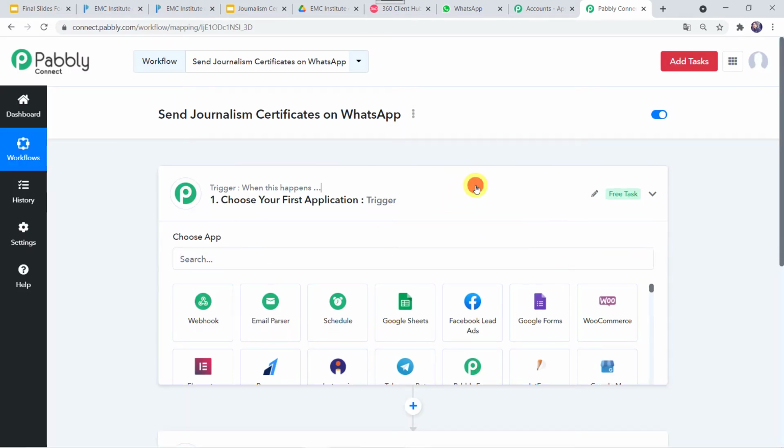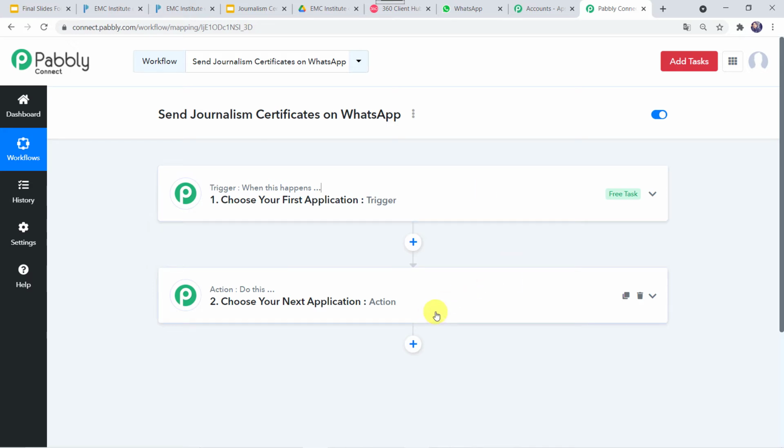Here you can see a trigger window and an action window. So you might be thinking, what is this trigger and what is this action? So let me tell you, Pabbly Connect works on the concept of trigger and action. Trigger means when this happens, action means do this. So in this use case, we want that whenever a Paperform is submitted and we receive a response in Paperform, automatically a certificate should be sent on the WhatsApp number of the student.